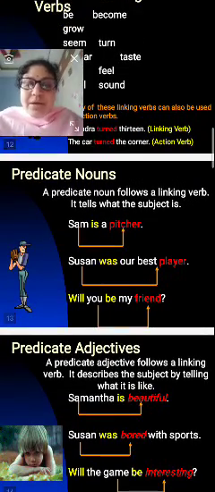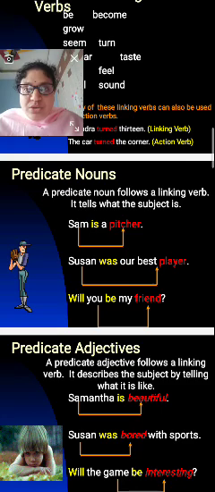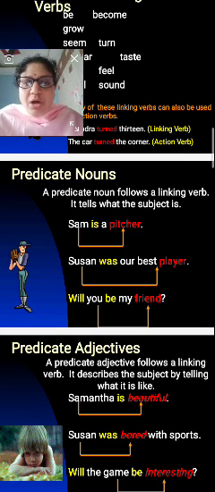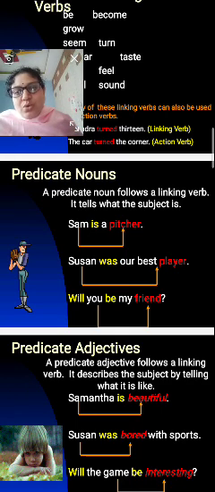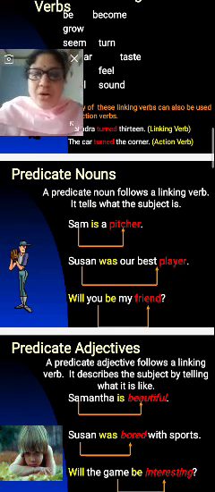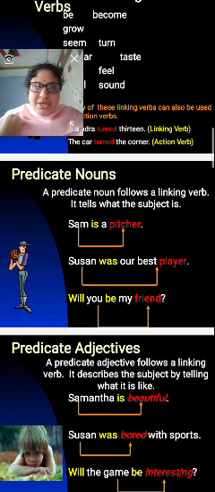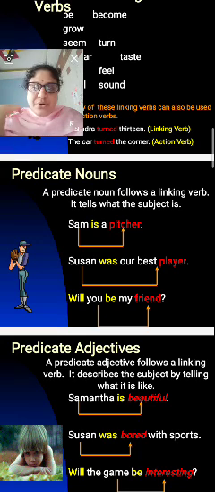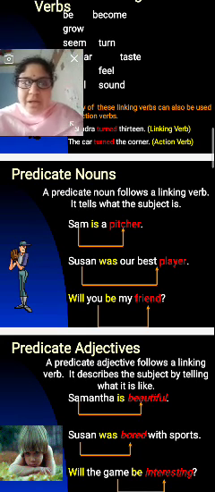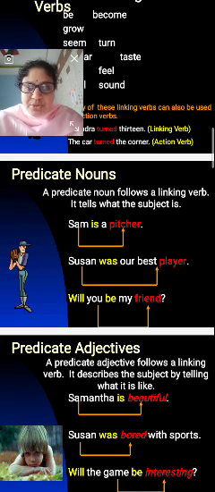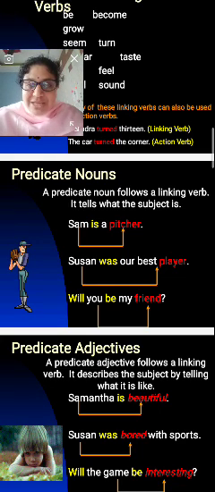Next one, predicate nouns. A predicate noun follows a linking verb. It tells what the subject is. So what is a predicate noun? A predicate noun follows a linking verb and it tells what the subject is. So see, we are going to see examples. Sam is a pitcher. Susan was our best player. Will you be my friend?